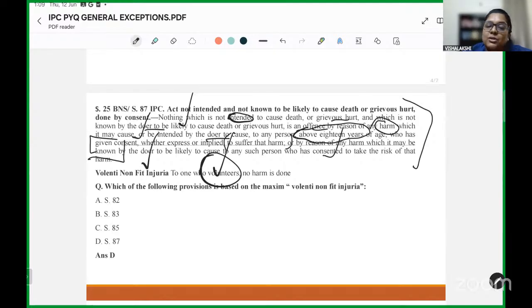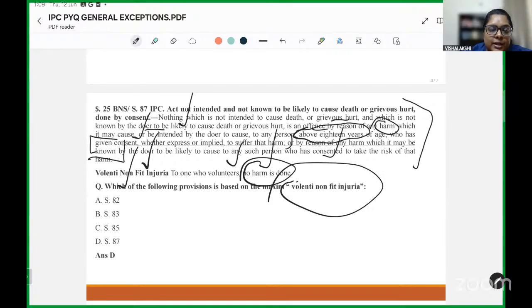And this is based on the famous Latin maxim of volenti non fit injuria, which simply means that if you volunteer to something, you cannot make a person liable for that later. In that situation, no harm is done. A direct question has been asked where the maxim is quoted, and you are expected to highlight the correct section, which is section 87.